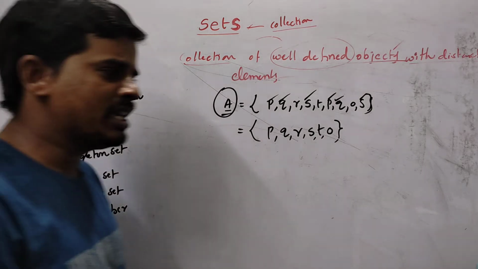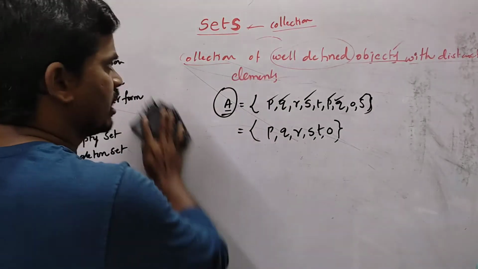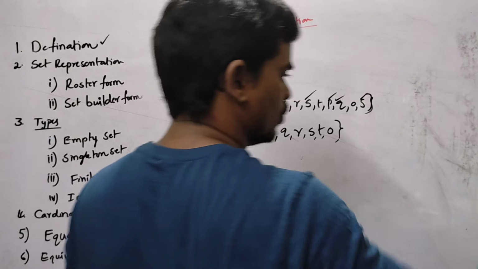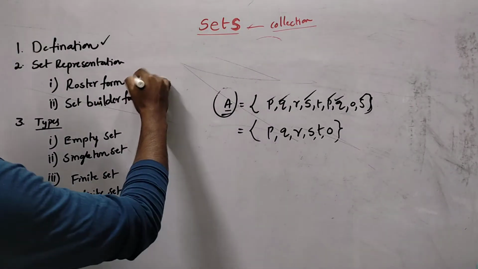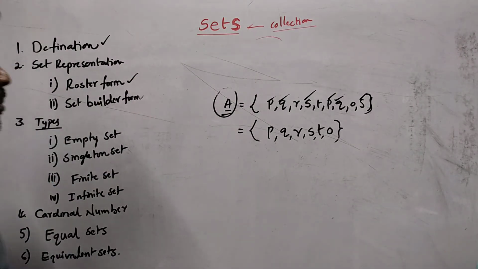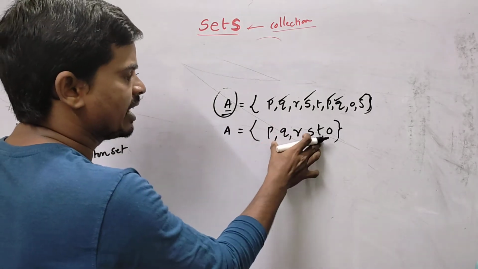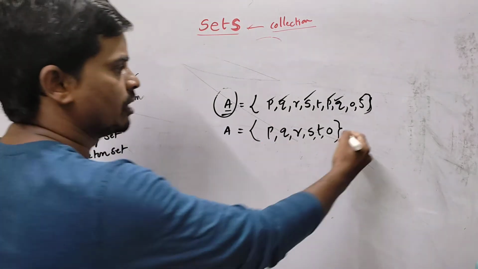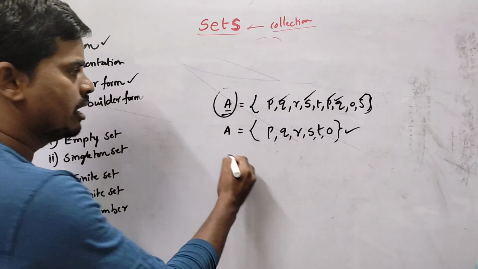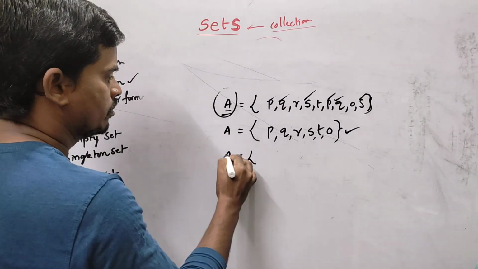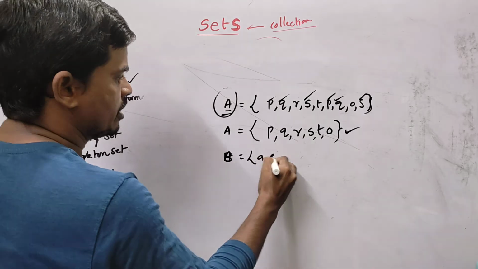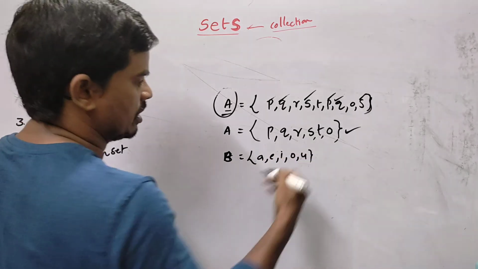And a set can be represented in two ways, students. The first one is the roster form. What does roster form mean? When we see the elements directly in the set brackets, this is called the roster form. For example, set B is equal to A, E, I, O, U.